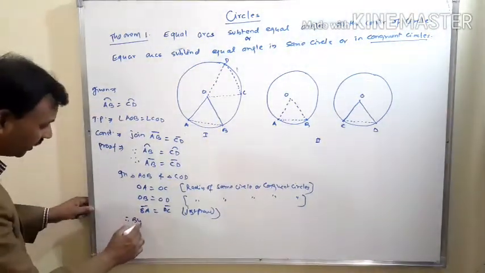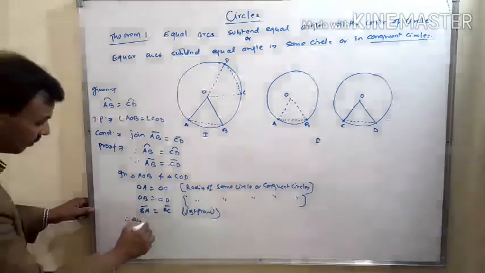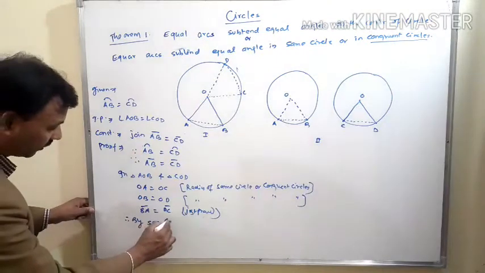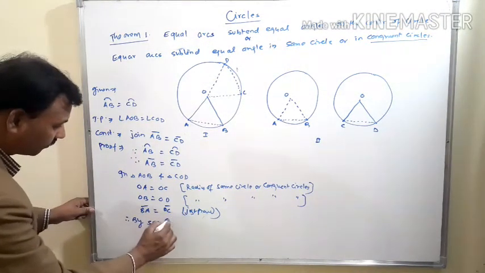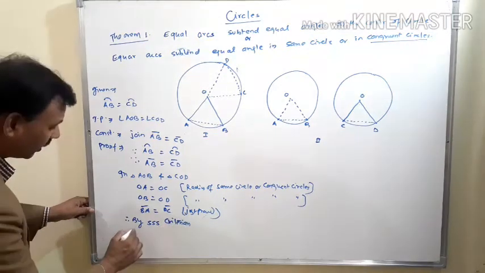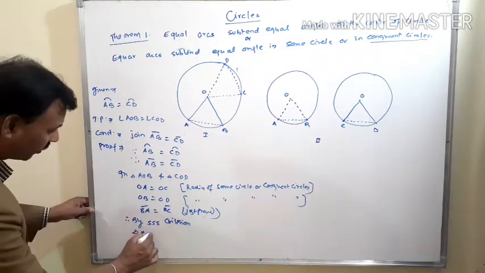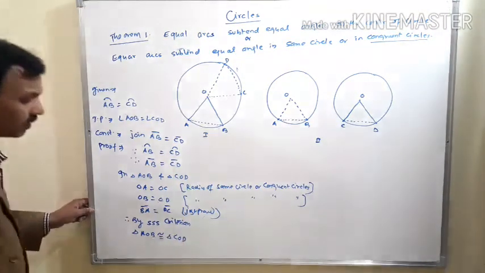Therefore, by the SSS criterion, triangle AOB is congruent to triangle COD.